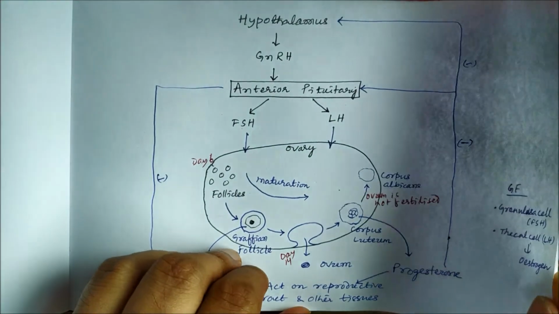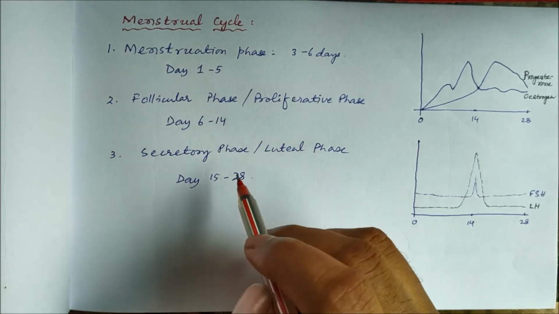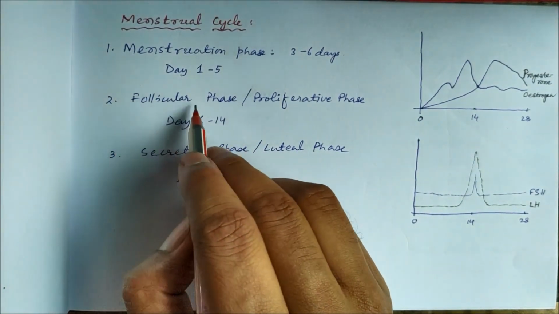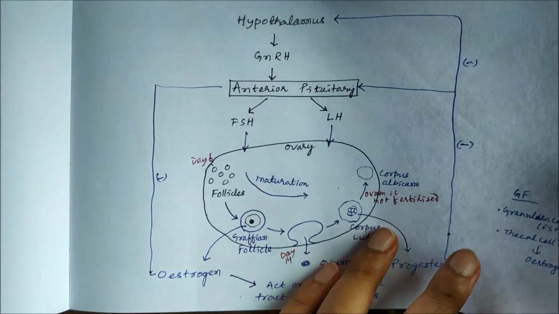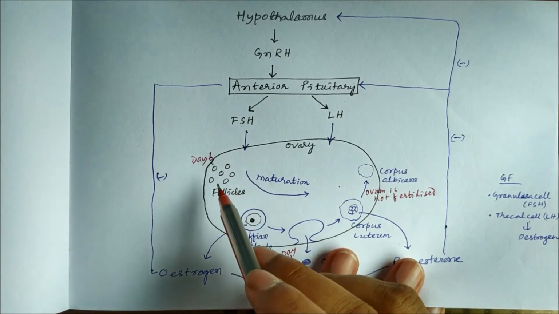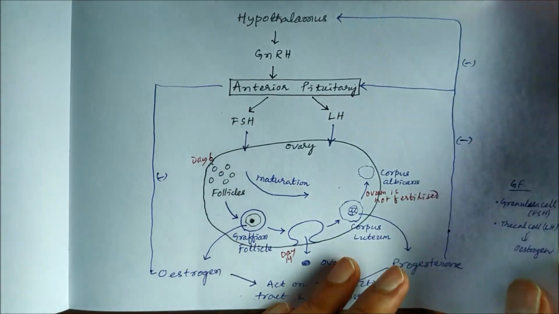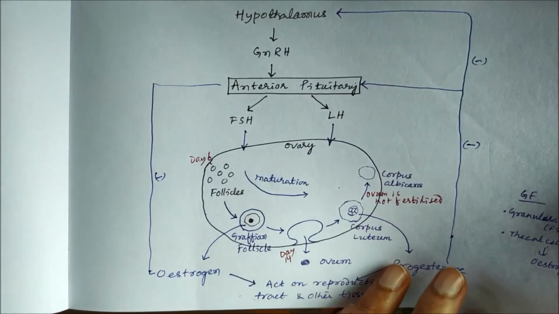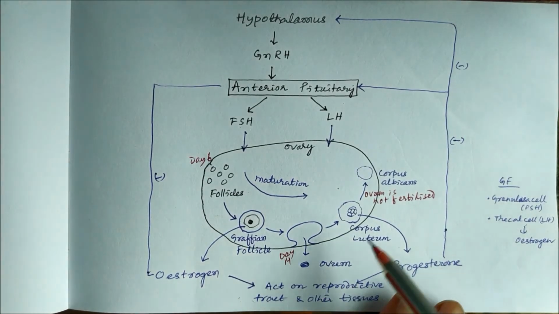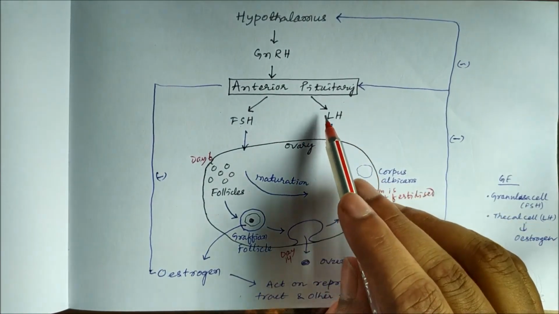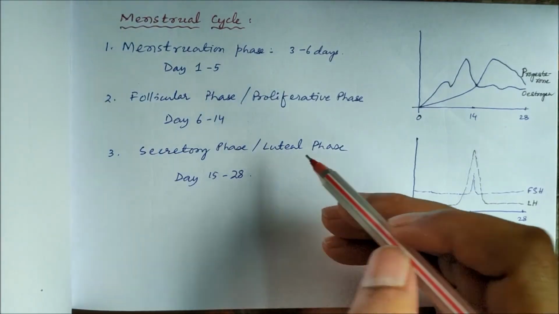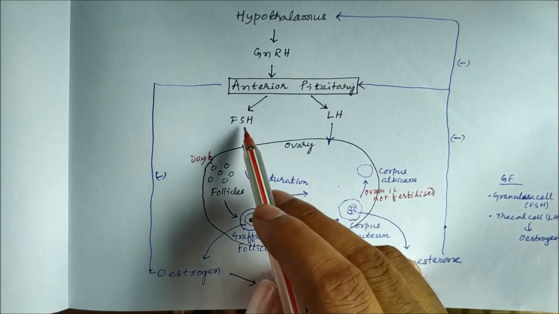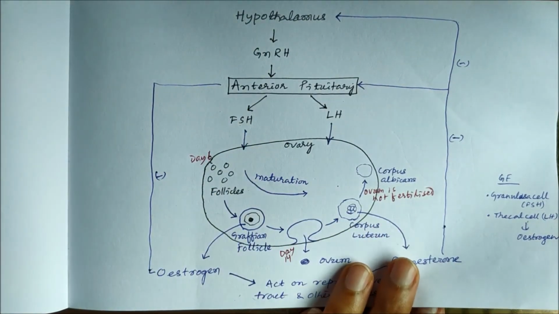So because of that, we have three phases. We call it the follicular phase because there is development of a number of follicles. Proliferative phase, growth phase: out of all these follicles only one will mature, that is called the Graafian follicle. Then day 14 occurs, and then there will be secretions. There will be release of ovum and also secretion of progesterone, so it is the secretory phase, and there is action of your luteinizing hormone, so it is called the luteal phase. And it is also called the follicular phase because there is action of follicle stimulating hormone.